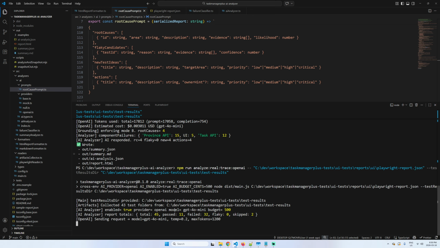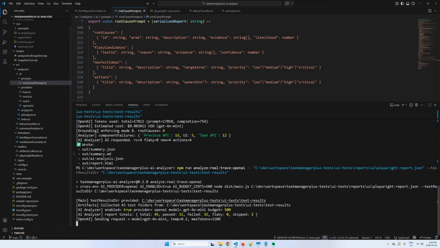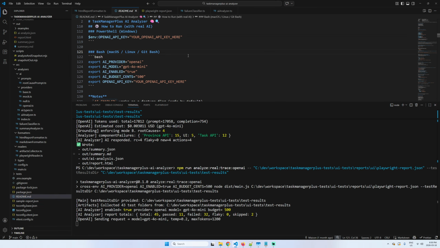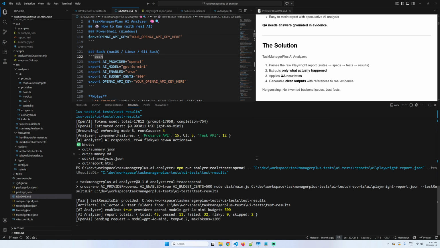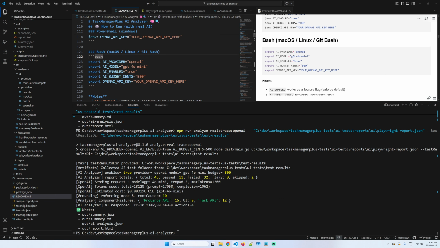Okay. I have this command over here. Let me just open it. I will come back in here. No problems. Oh, here you see I'm using some information like API, the module, enable true, budget it's maximal 500, and here I'm passing my API key.